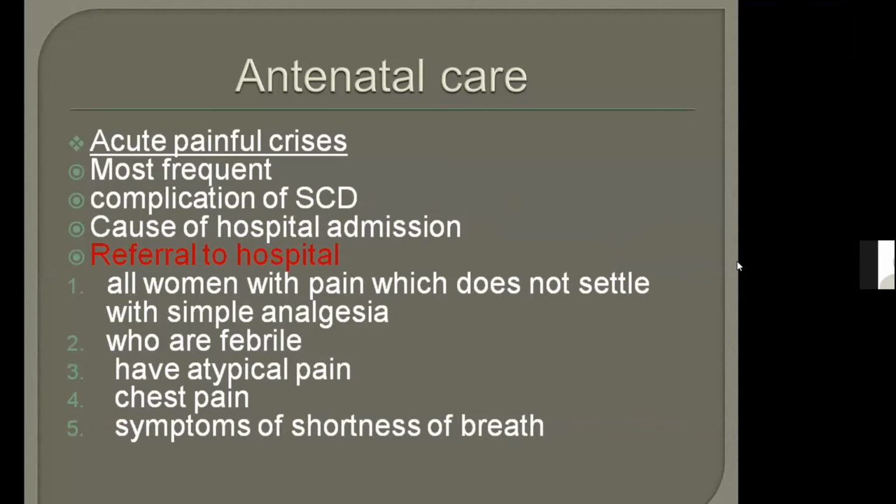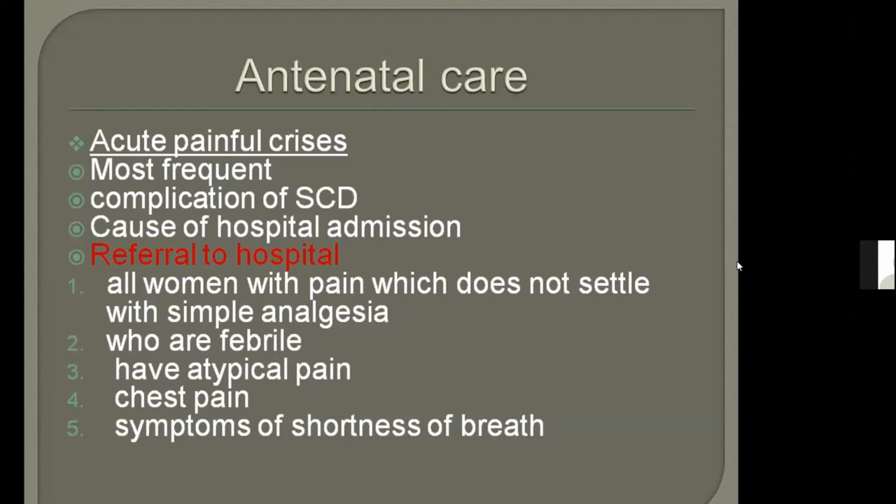Then we will need to refer the patient if the patient's pain is not treated by simple analgesia, if the patient is febrile, if she has atypical pain. Why atypical pain? Because she may have abruption, she may have acute chest syndrome, she may have pulmonary embolism. These are all atypical pain. If she has chest pain and shortness of breath, because chest pain and shortness of breath again lead to acute chest syndrome. So you have to memorize all these five points, which are the indicators for referral to hospital.